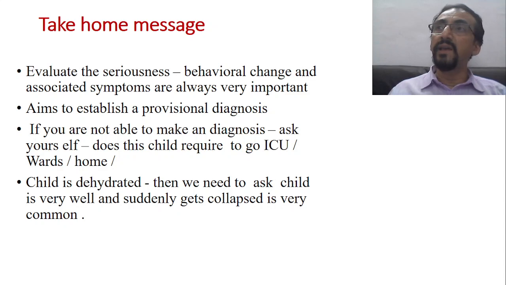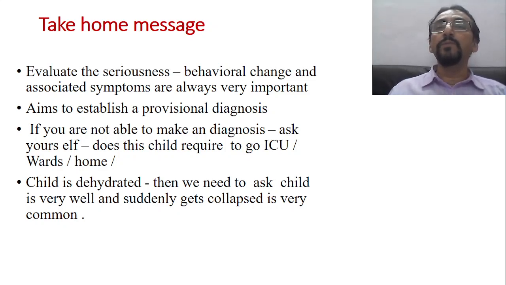If these two factors are there, definitely the vomiting is serious. And whenever a patient with vomiting comes, try to make a provisional diagnosis. What may be the cause? Whether it is from the GIT, from the esophagus, from the stomach, upper part or lower part of the stomach, or from the intestine, whether it is the first part of the duodenum or second part of the duodenum. Like this, you try to find out the microanatomy.